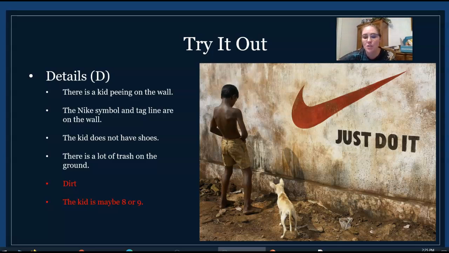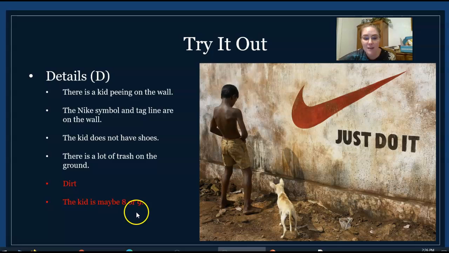And a lot of times we'll just have you look at a picture. But you can figure a lot out just by what you already know and what the picture shows. Okay, I put these two examples on here to show you what does not count as a detail. Dirt. Dirt is not in a complete sentence, and it doesn't say anything about the dirt. So if you wanted to, you could write, "The kid is standing on dirt." That would be a correct way to make a detail.